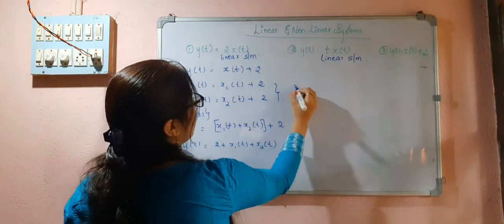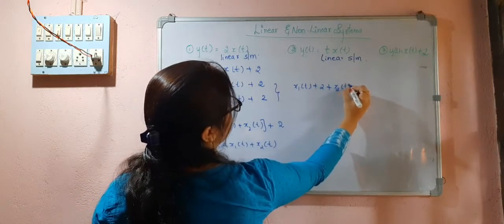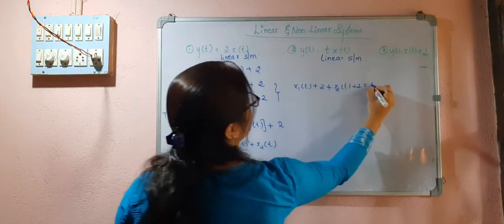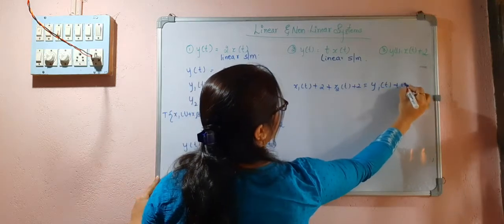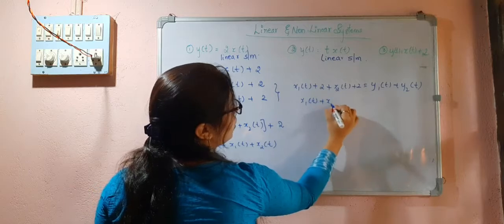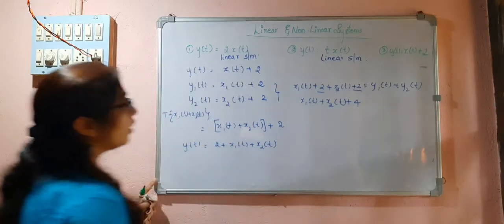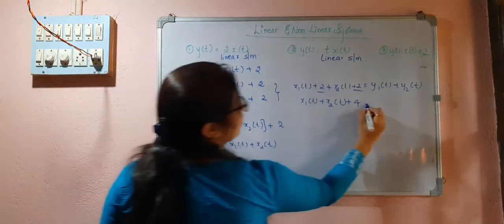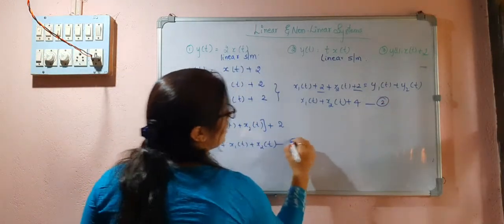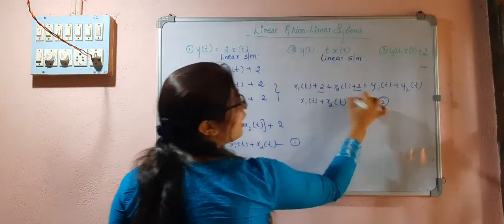But here x1(t) plus 2 plus x2(t) plus 2 is equal to y1(t) plus y2(t), which is x1(t) plus x2(t), and you can see here it is 2 plus 2, 4. So from the second equation and from the first, we can see that here we have a constant 2, but here we have 4.